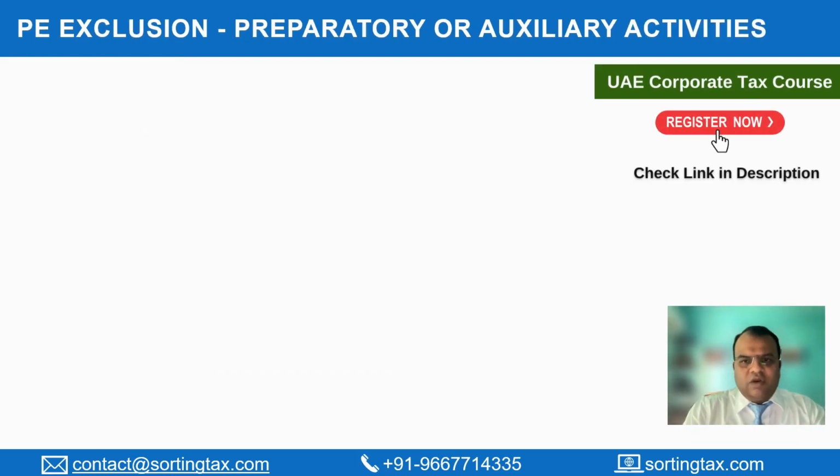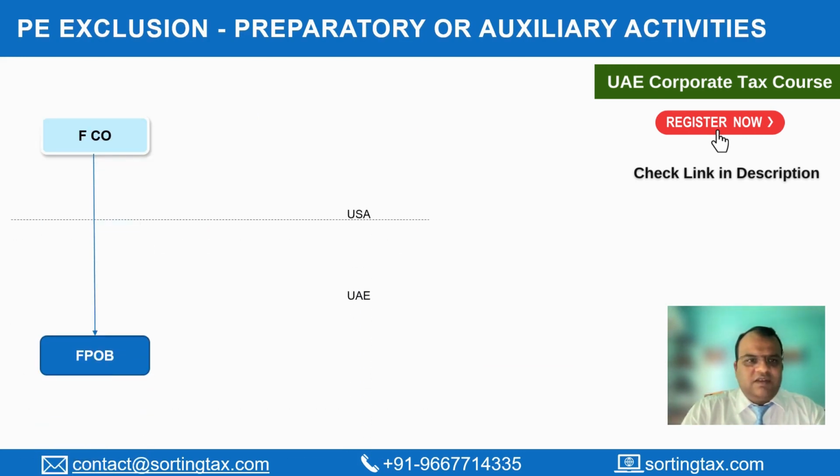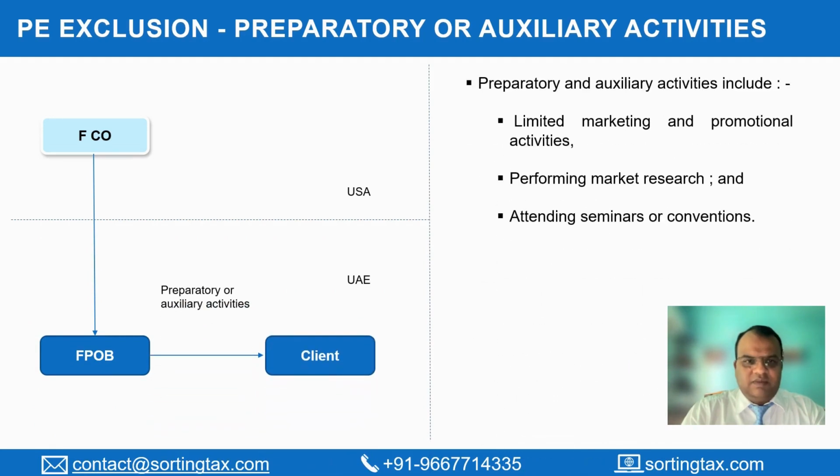As I discussed in the beginning of the concept of permanent establishment, preparatory or auxiliary activities do not constitute a permanent establishment. So suppose there is a foreign company, it has a branch office in the UAE, but this branch office is engaged in providing preparatory or auxiliary activity to a client, then this branch office may not be treated as a permanent establishment provided they are not doing any other activity. So even though a branch by default is treated as a permanent establishment, if it is providing preparatory or auxiliary activities, the income of the branch will not be actually liable to tax.